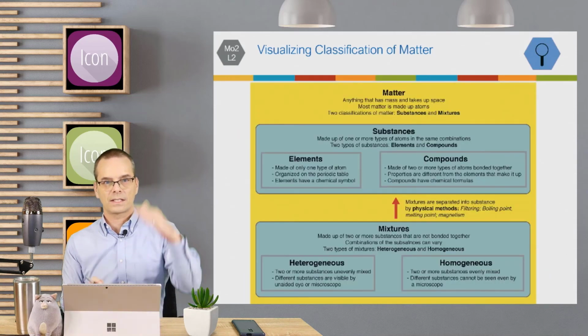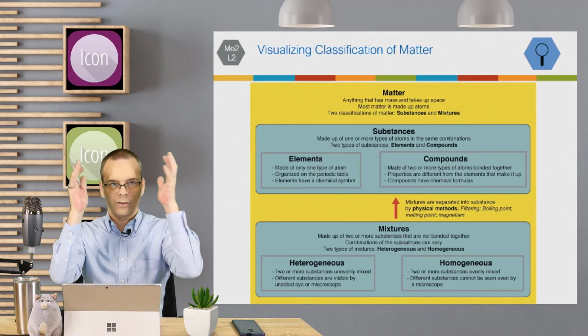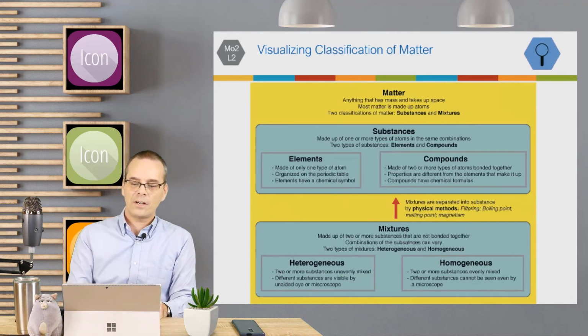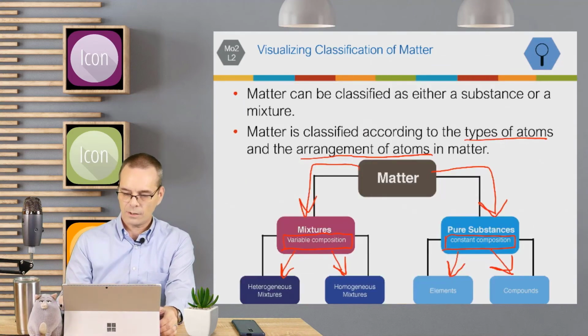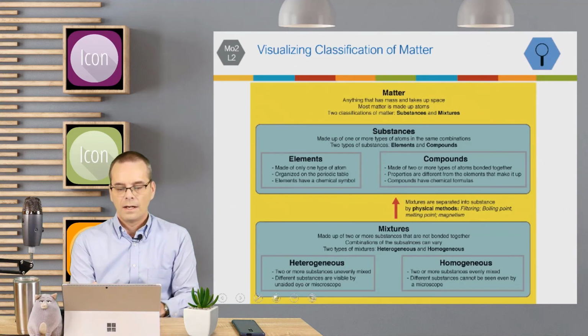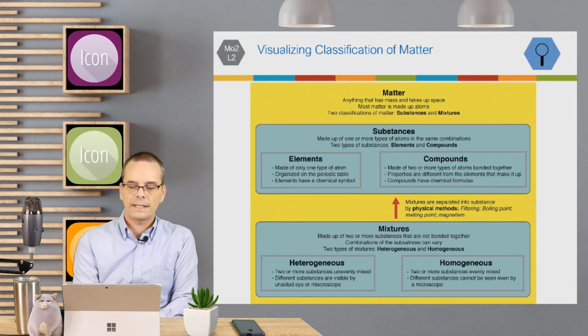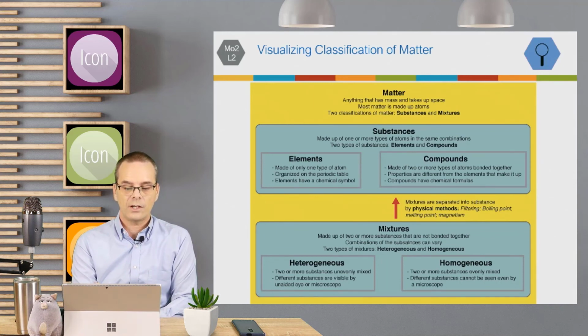So again, let's run through this because that was a lot of words going on there. Matter is anything that takes up space, and there are two types of matter: substances and mixtures.